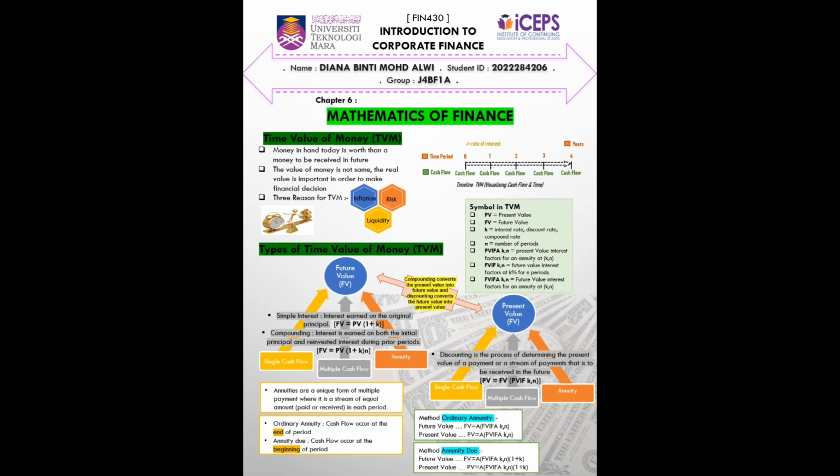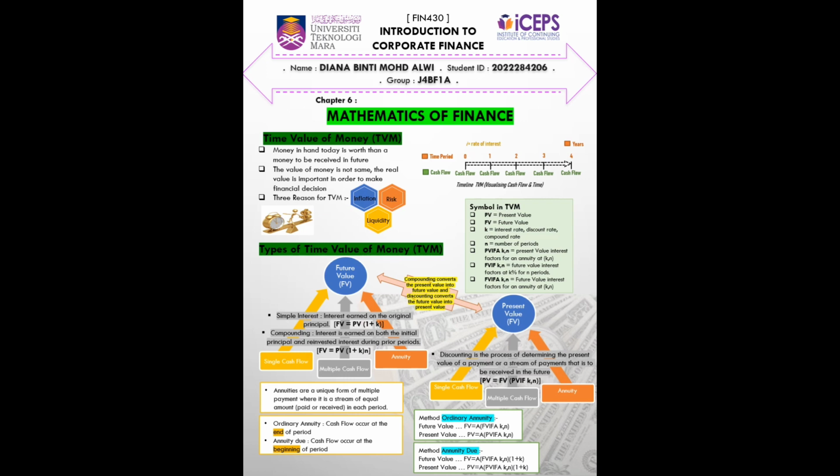Next, we go to the types of time value of money. There are two types of TVM. First, future value. Second, present value. So we go to the first one, future value. Future value deals with the accumulation of funds to some date in the future. It is a growth concept. The investment or saving will grow each time because of interest bearing.